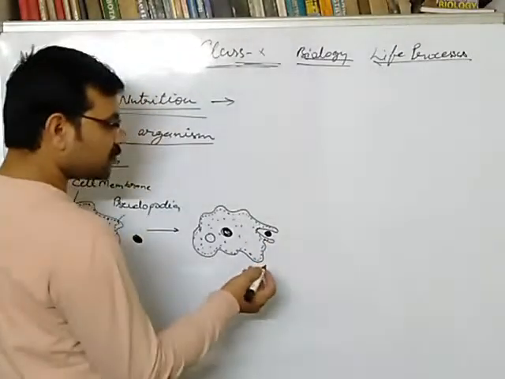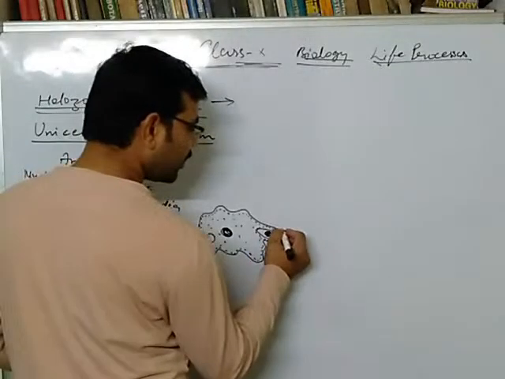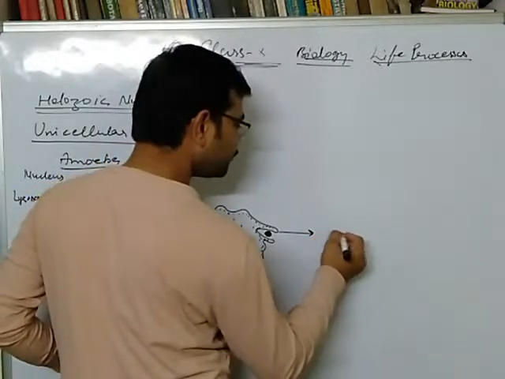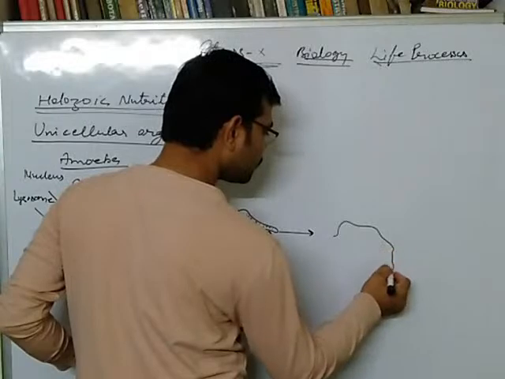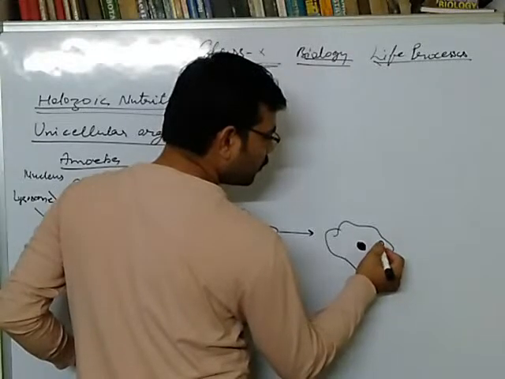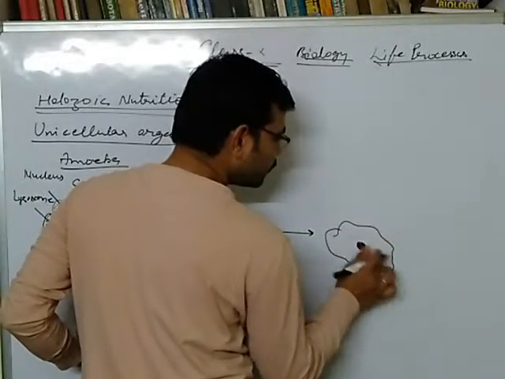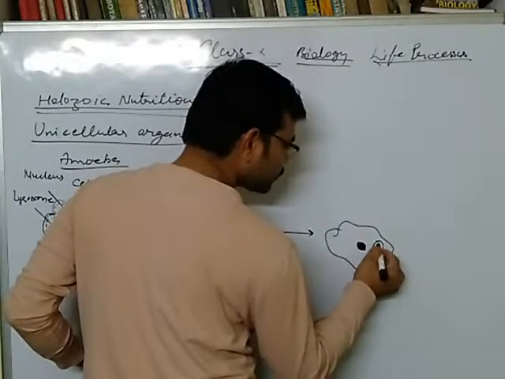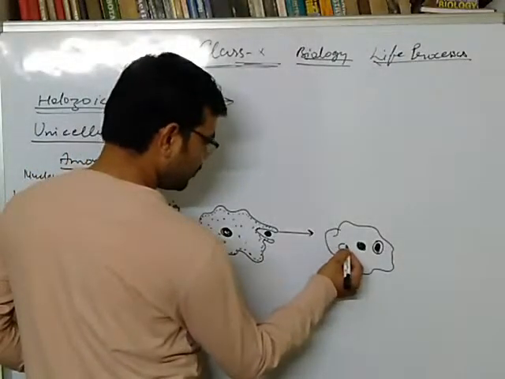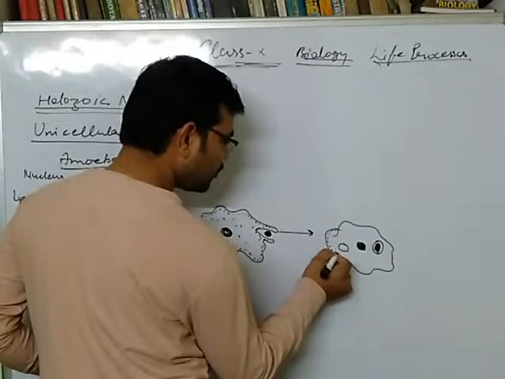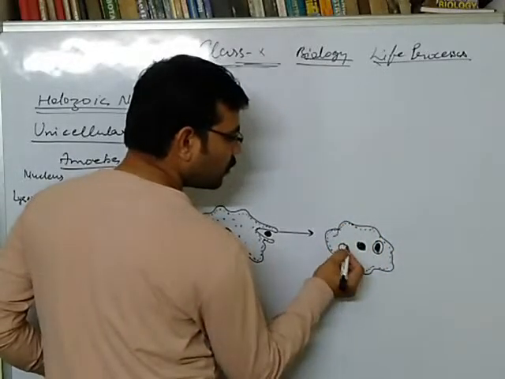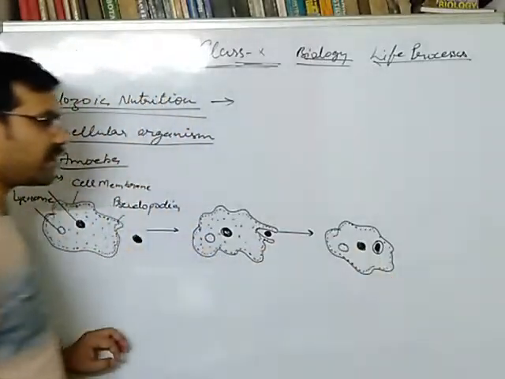In this way, it is captured. So now the food is captured inside. This is the lysosome, it's a nucleus, and here is the food captured area.